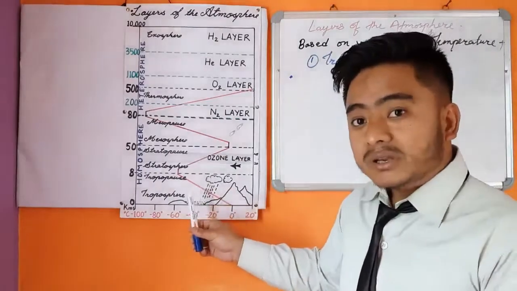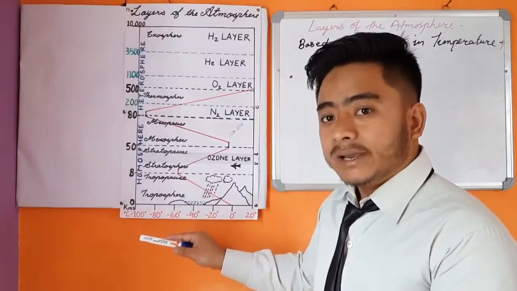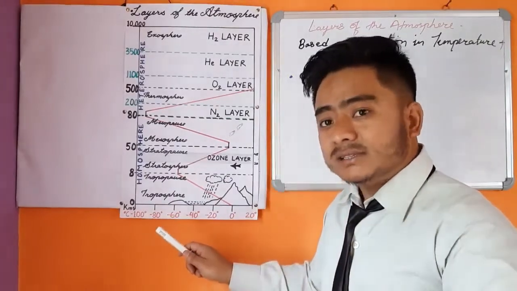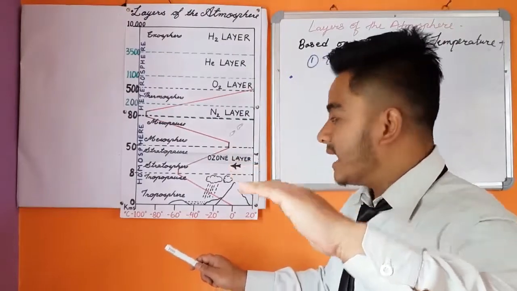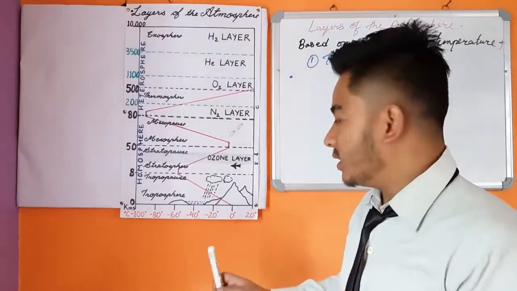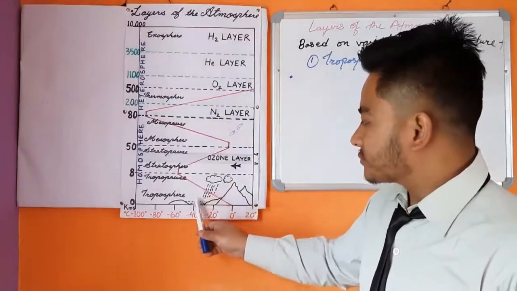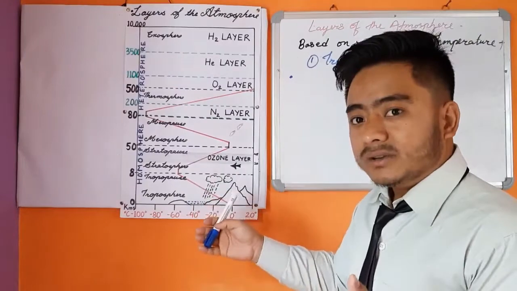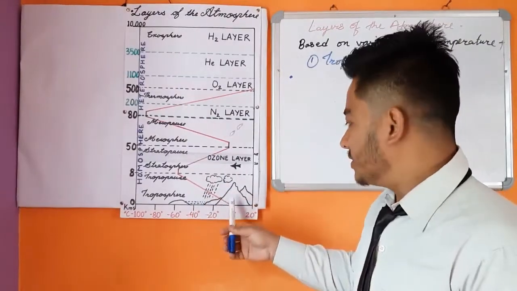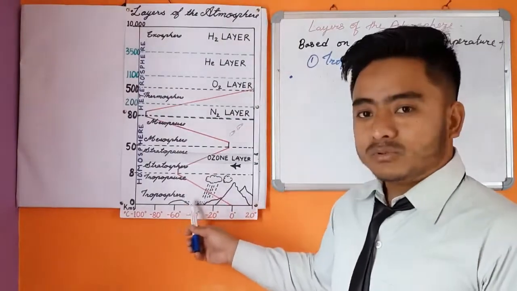So troposphere is the lowermost layer of the atmosphere where temperature decreases with increasing height, and all the atmospheric phenomenon take place. What is atmospheric phenomenon? Like cloud, rainfall, water vapor, thundering, and many other atmospheric phenomenon take place in the troposphere.